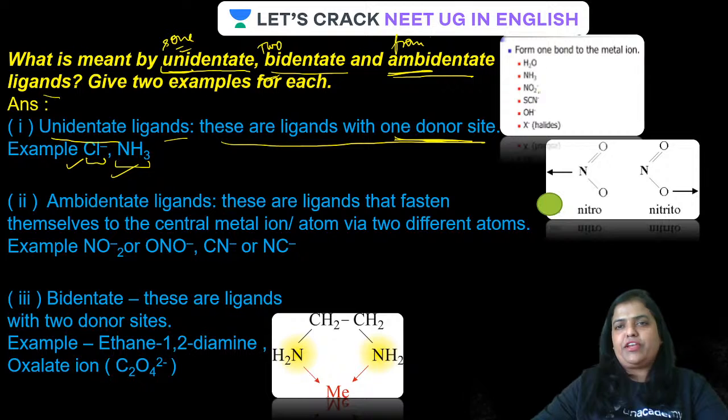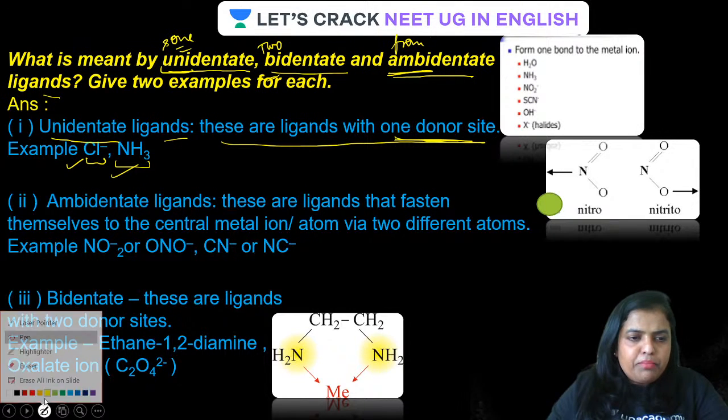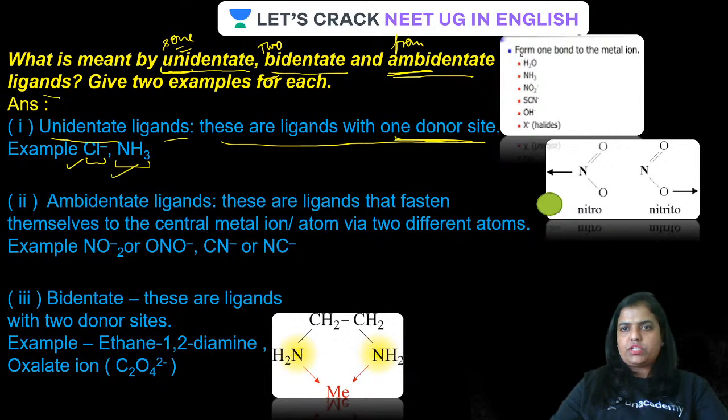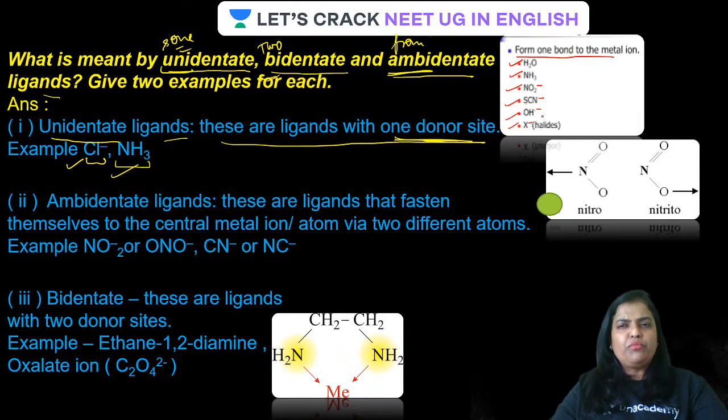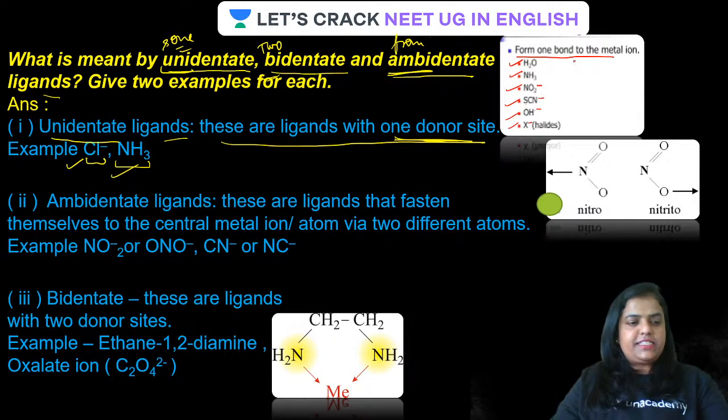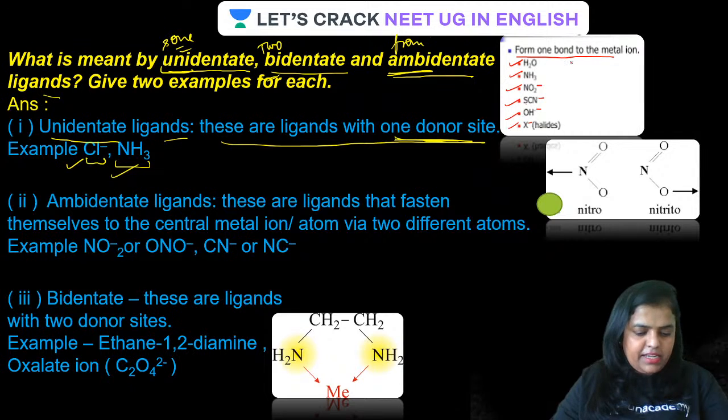Come on, have a look at the screen now. Guys, there are many more examples of unidentate ligand. What are they? Yes, all these are the examples: water, ammonia, NO2 minus, SCN minus, OH minus, all halides minus. All these are going to donate only one lone pair, or they have only one donor site. Therefore, they are called unidentate ligands. Is that clear?